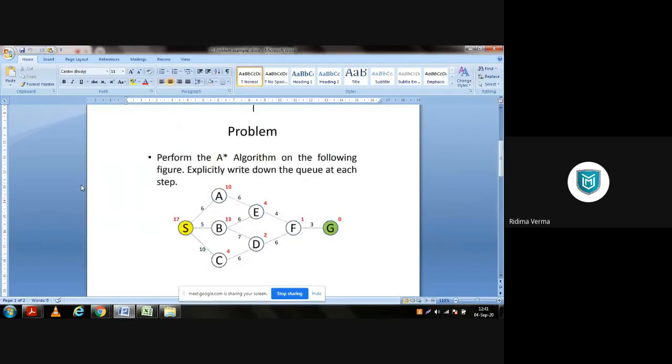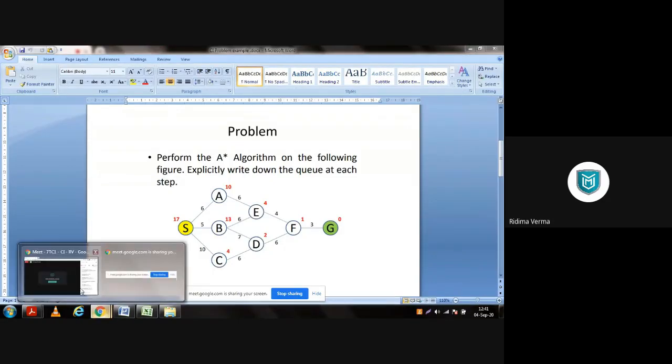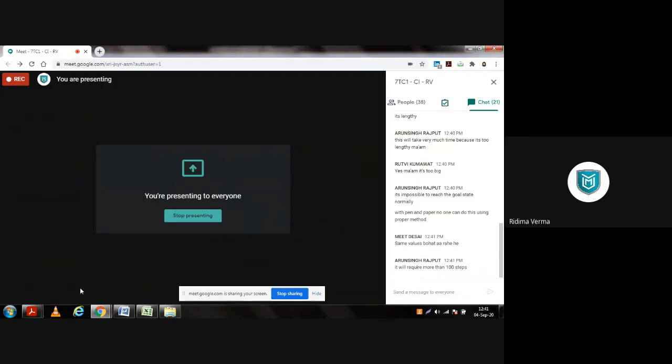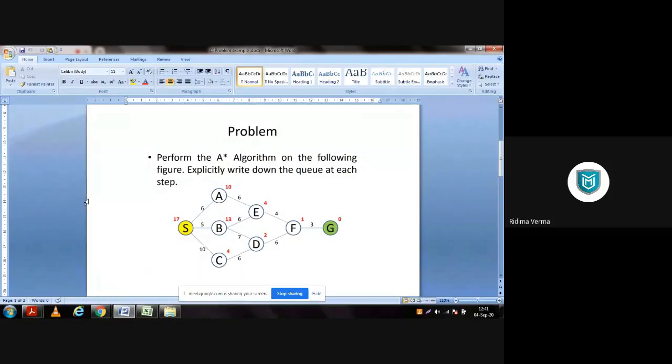That is A star. We did this example based on traveling salesman. We tried to solve traveling salesman problem using A star. It's the same thing. Just tell me the queue which you will get later on. Okay, try to solve this one.